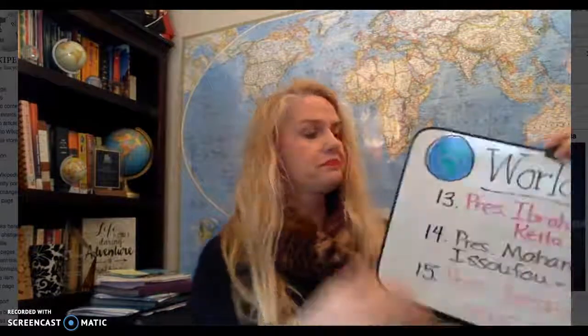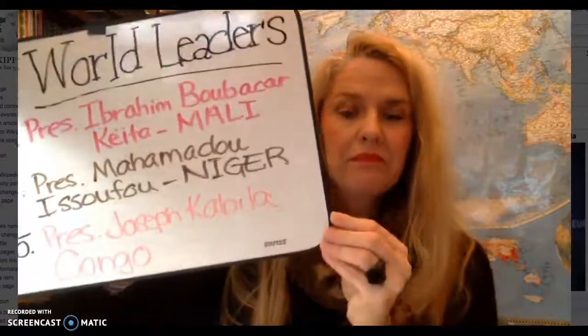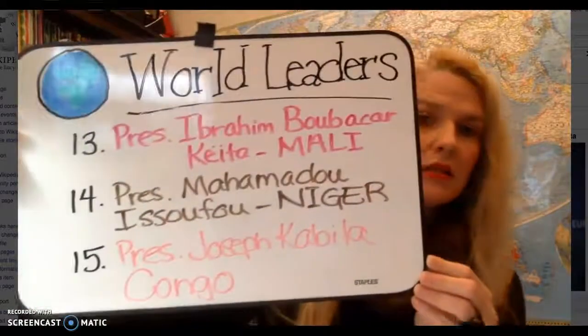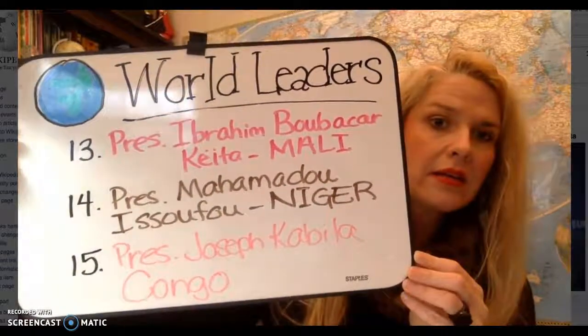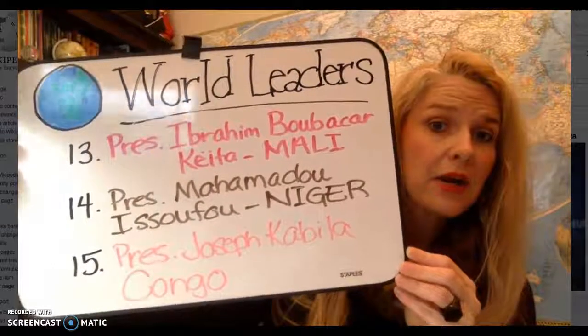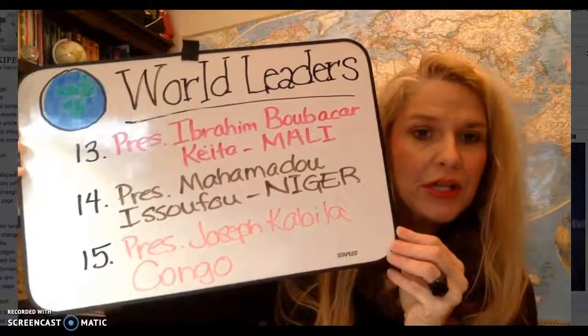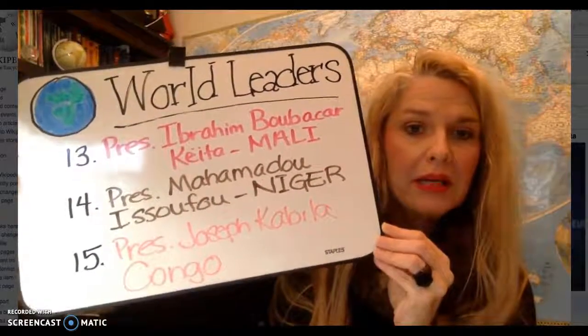Today we're going to go over world leaders 13, 14, and 15. And here is the board to help you write them down. You can pause and do that. And it is President Ibrahim Boubacar Keita in Mali, President Mahamadou Issoufou in Niger, and President Joseph Kabila from Congo.